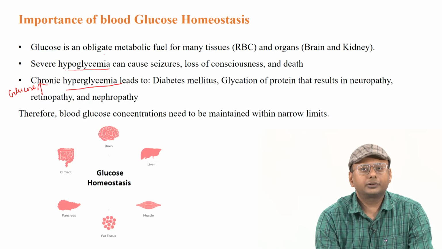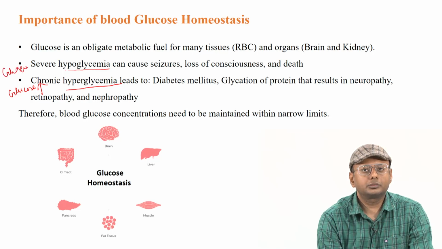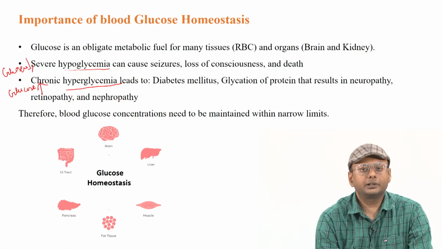So hypoglycemia is when the glucose level is low, and if the glucose level is persistently high, that is called hyperglycemia. And as you know, a high level of glucose can damage cells and tissues, so it can cause retinopathy, nephropathy, neuropathy: damage to the nephron cells, the retinal cells, and the neuronal cells. So these different diseases can also happen.